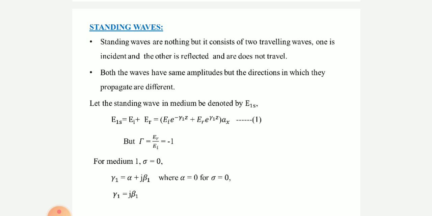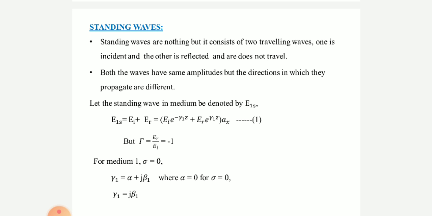Let the standing wave in medium 1 be denoted by E1S. Please remember, S stands for standing wave, and 1 stands for medium 1. E1S means standing wave in medium 1. Therefore, E1S is equal to EI bar plus ER bar.